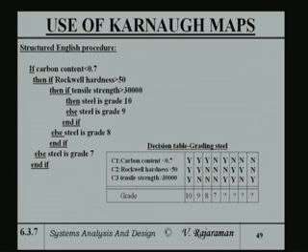Now, what if the first one is satisfied and the last one is satisfied? That is, carbon content is less than 0.7 and tensile strength is also greater than 30,000, but Rockwell hardness is not greater than 50. What do I do?